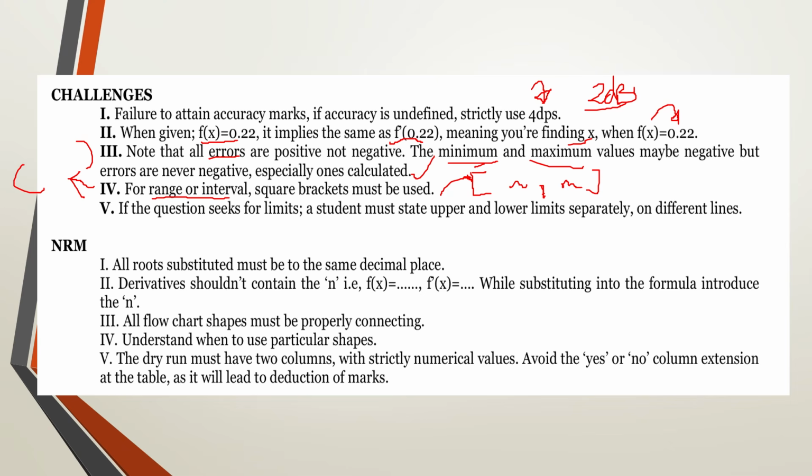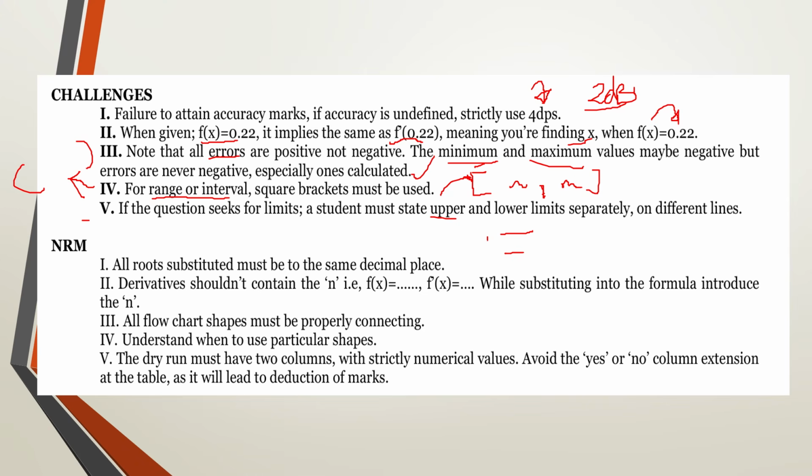But if at all you're going to use a comma, then you must strictly use square brackets when you're presenting your range or interval. The next one is, if at all the question is seeking limits, then you must state those limits on separate lines. So you start with the upper limit, you state it on a separate line, and then on the next line, you also state the lower limit. They must be stated separately. Do not separate them using commas. You lose the accuracy mark.